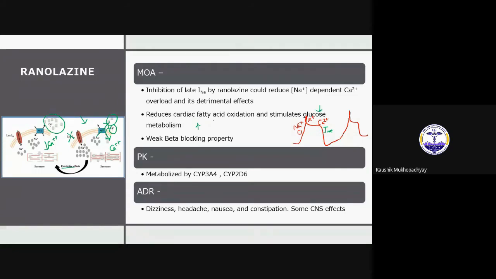Now this ranolazine causes reduced fatty acid oxidation. Actually, what happens with fatty acid oxidation? You require more oxygen, so it increases oxygen demand. So if you can inhibit this, that will be good for the myocardium. It will decrease the oxygen demand. So that is one point. And finally, it has a weak beta blocking property also, so to some extent it can decrease the heart rate. Taken together, all these 3, ranolazine is a good anti-anginal agent. Although it is not a first line drug, it is a good anti-anginal agent.